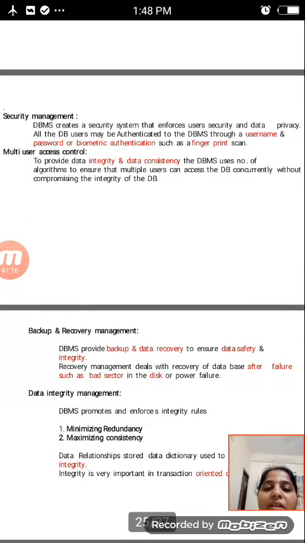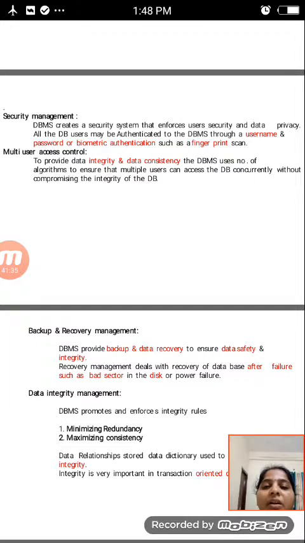And then next one, security management. The DBMS creates a security system that enforces user security and data privacy. All DBMS users may be authenticated to the DBMS through a username and password, or biometric authentication such as a fingerprint scan.